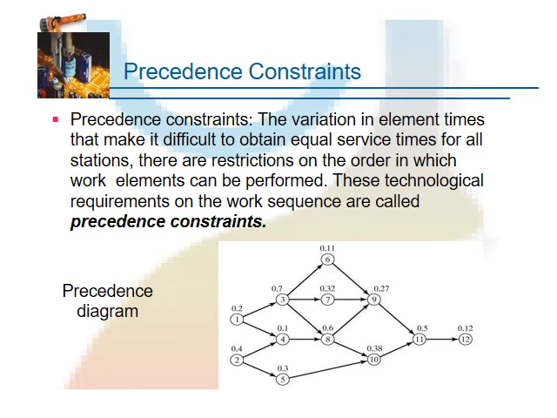This is the precedence constraint. Some components must be performed before other units can be performed. For example, in the diagram, operations 3, 4, 5 cannot be manufactured without completion of the first two components.